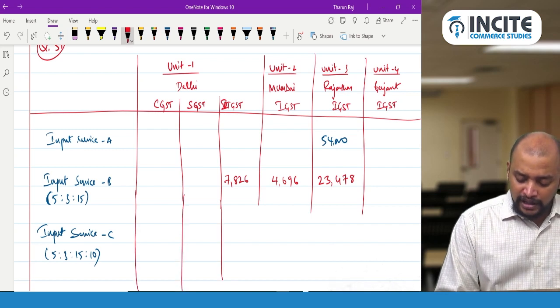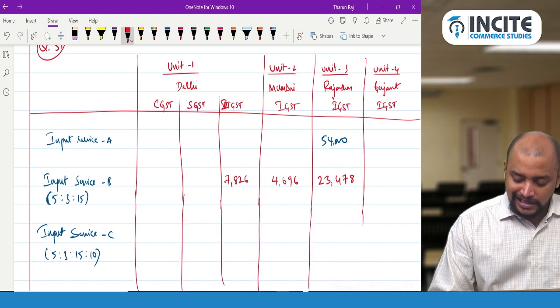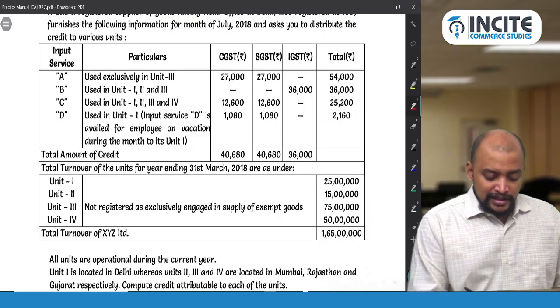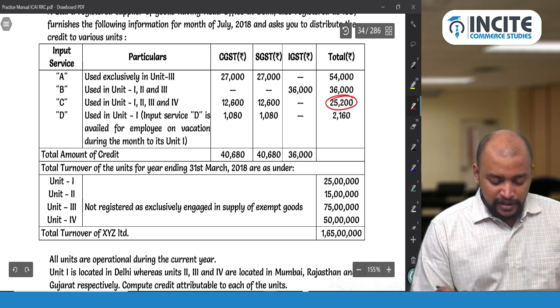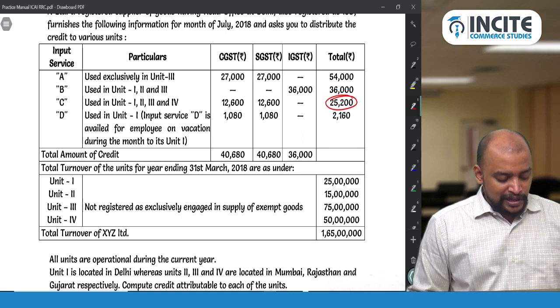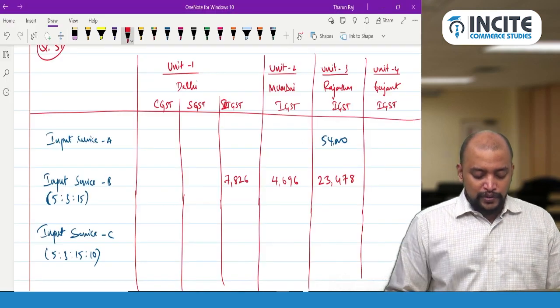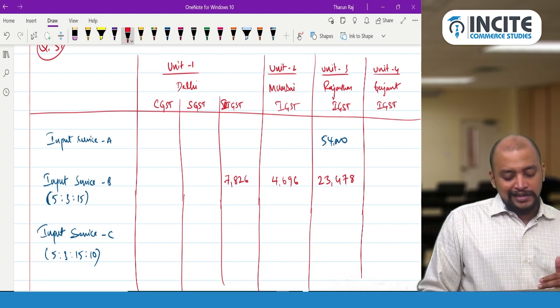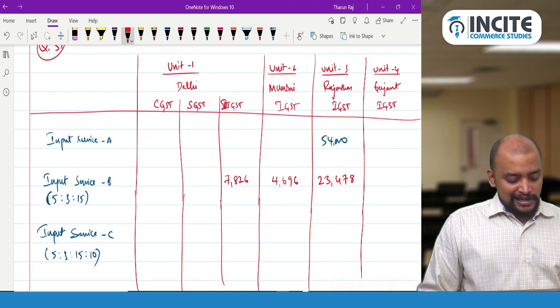But be careful, we have CGST and SGST also. What should we do? Wait. Take the total first. Total 25,200, into 5 divided by the total, 23 plus 10, that is 33.